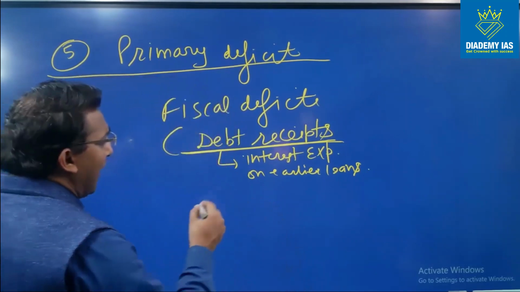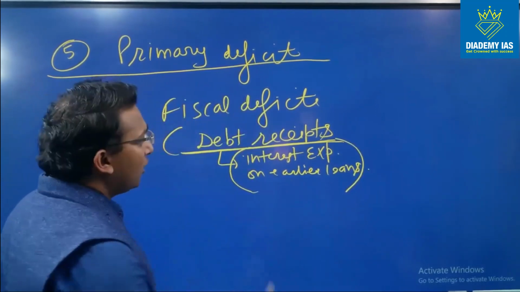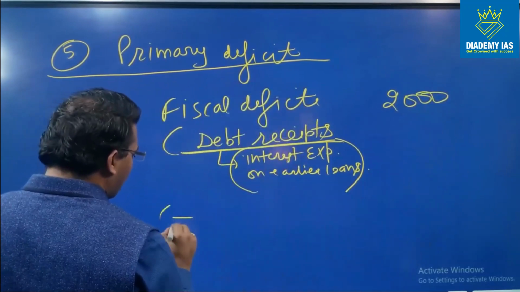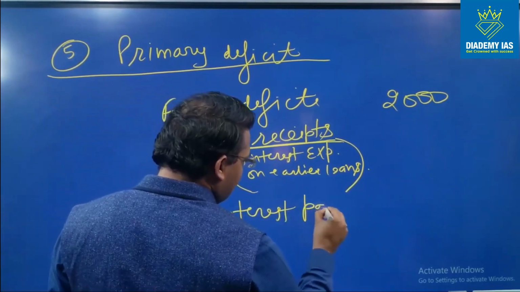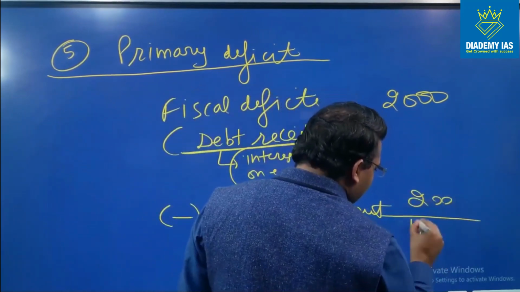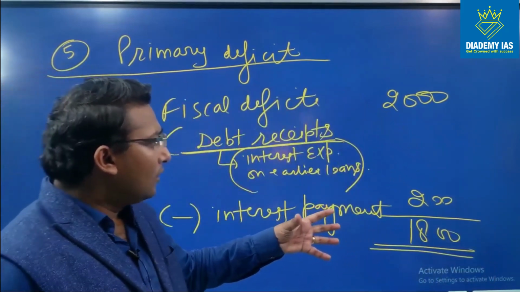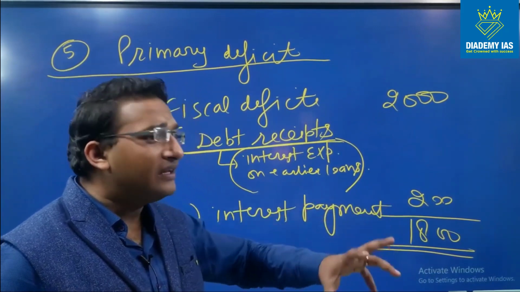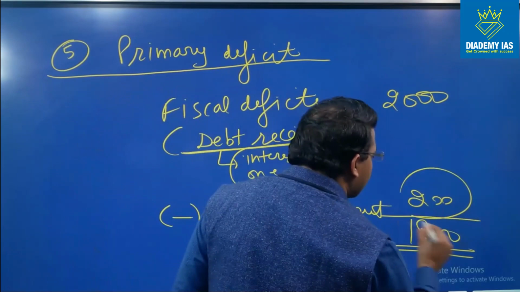we actually should eliminate this interest expenditure which we have paid out of the total debt receipts. So suppose the fiscal deficit is 2000 crore rupees. From the fiscal deficit we will reduce the interest payment done by the government. Suppose the interest payment is 200 crore rupees. So 1800 crore rupees is the correct figure, which shows that in the current year the government has taken a loan of 1800 crore for meeting its current year expenditure. This 200 crore expenditure was for the previous years.